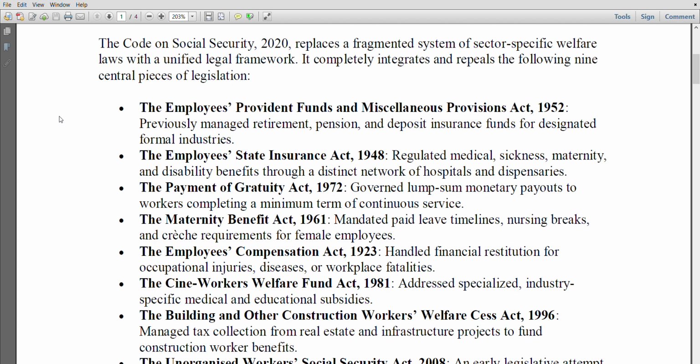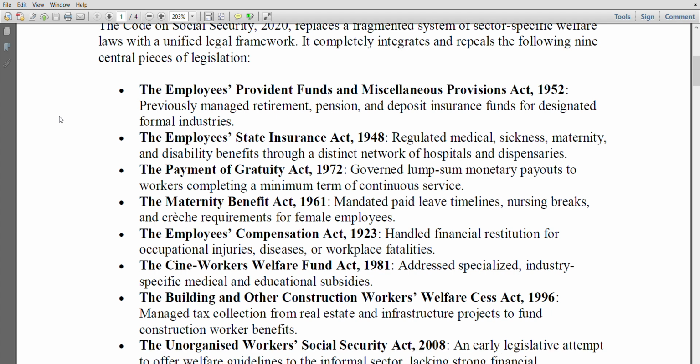of continuous service. Maternity Benefit Act 1961 mandated paid leave timelines, nursing breaks, and crèche requirements for female employees. Employees Compensation Act 1923 handled financial restitution for occupational injuries, diseases, or workplace fatalities.